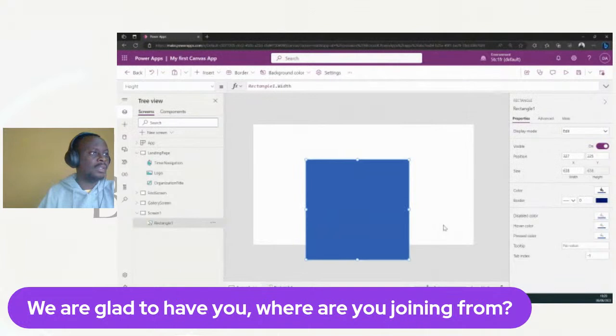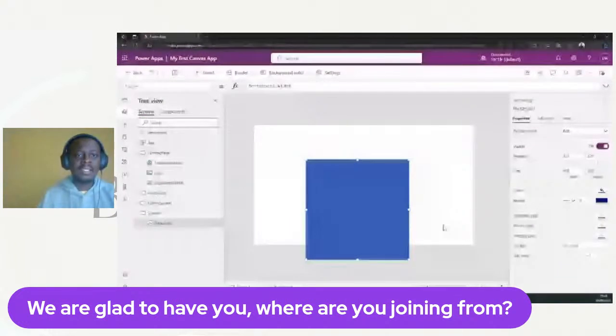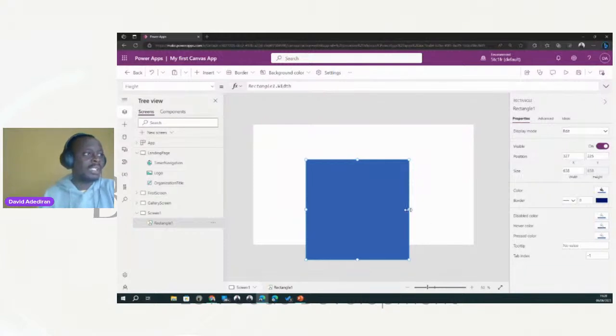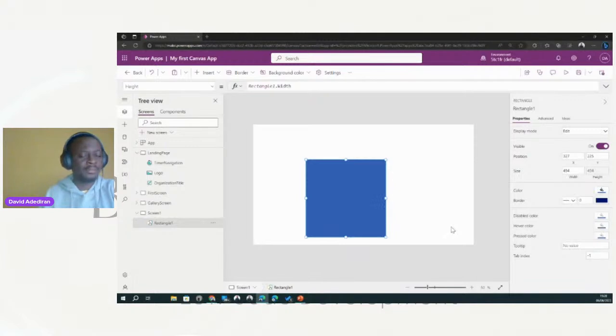Right? So what happens? The height automatically calculates. That is one of the powerful things about Power Apps, in the sense that you can track the changes in the value of one property from another property. So the height is tracking the width of the rectangle. As I'm increasing or reducing the width, the height is also adjusted.